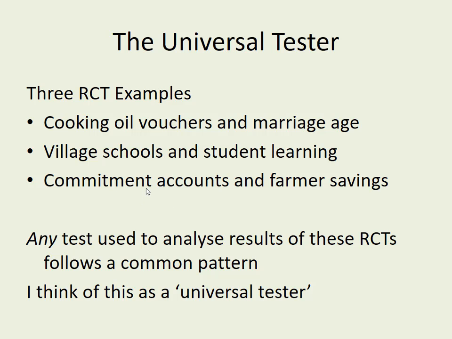And the commitment accounts in Malawi for the tobacco farmers, where not only did tobacco farmers get given accounts to keep money in, but it was a special account where once they put money in, they weren't allowed to take it out until the following season. And they examined the effect that would have on their ability to save and invest.